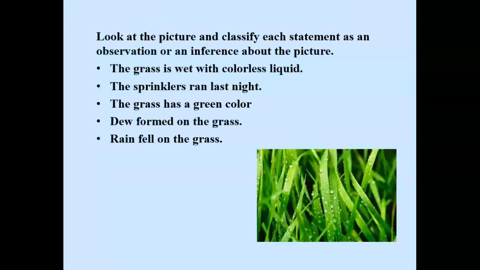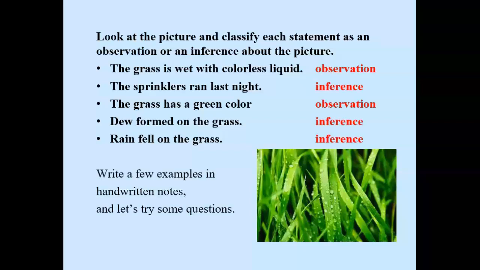Let's look at this picture and classify each statement as an observation or as an inference about the picture. Pause the video and write down some guesses. When we look at these statements and we're looking for an observation, remember, an observation is information gathered using the five senses.